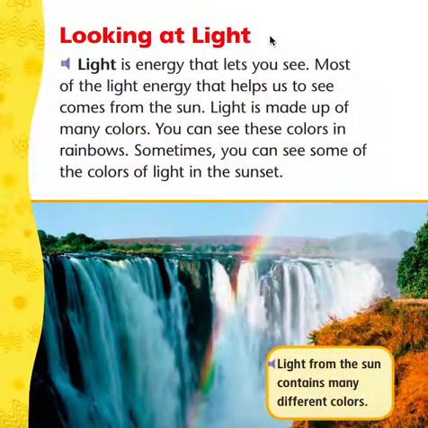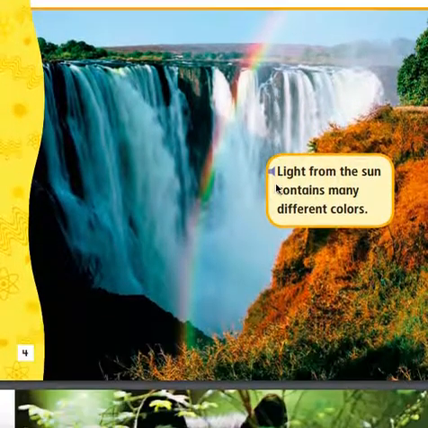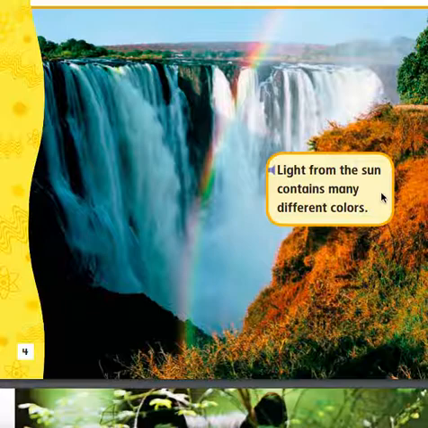Looking at light. Light is energy that lets you see. Most of the light energy that helps us to see comes from the sun. Light is made up of many colors. You can see these colors in rainbows. Sometimes you can see some of the colors of light in the sunset. Light from the sun contains many different colors.